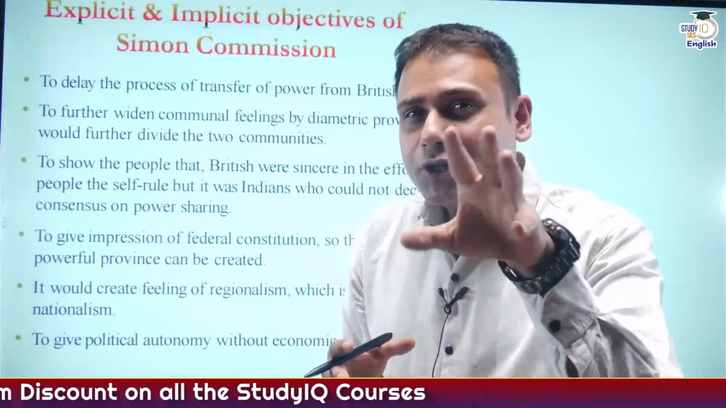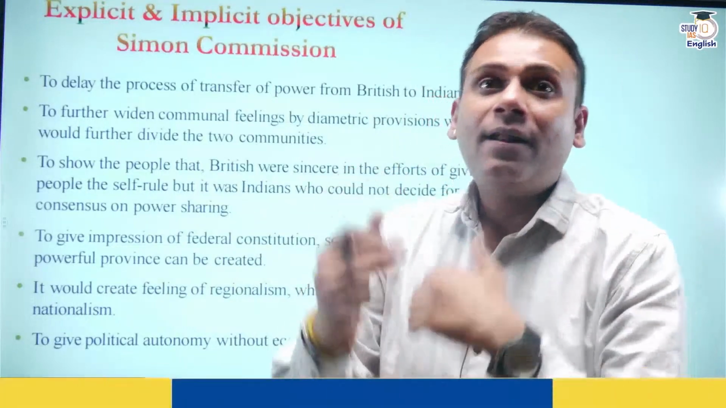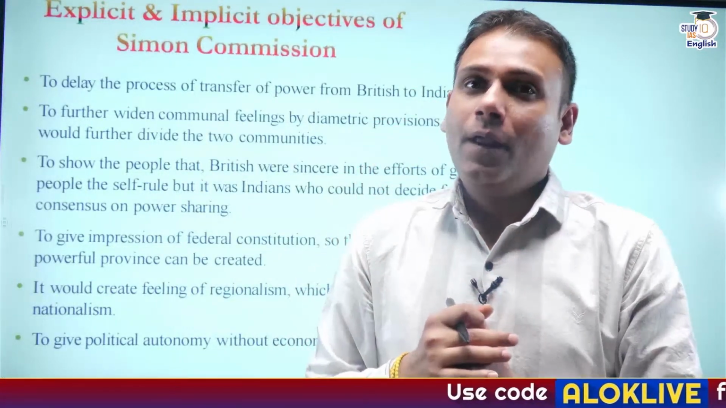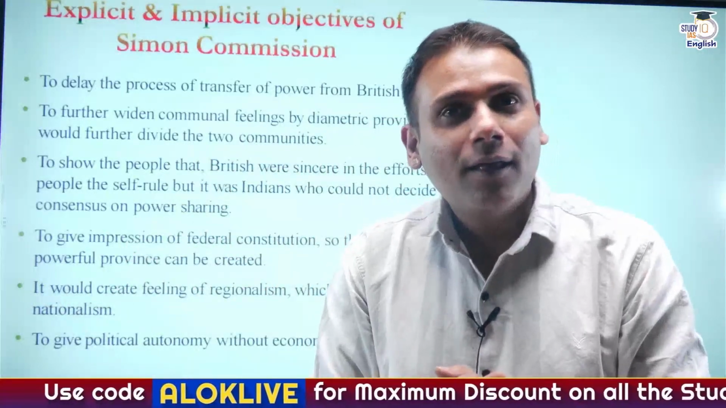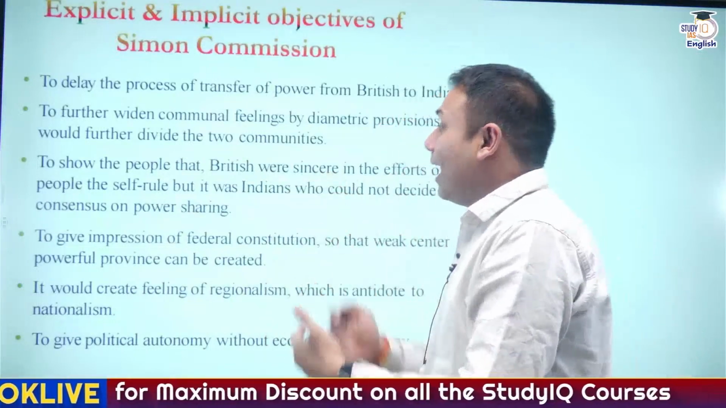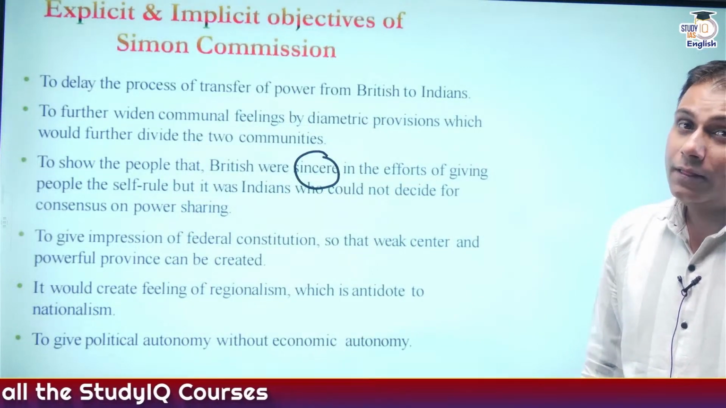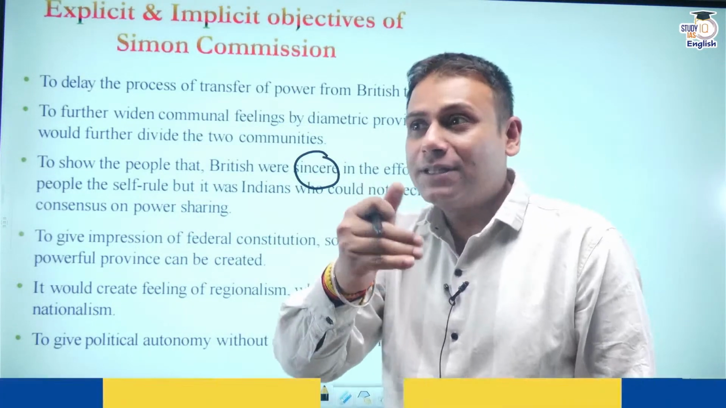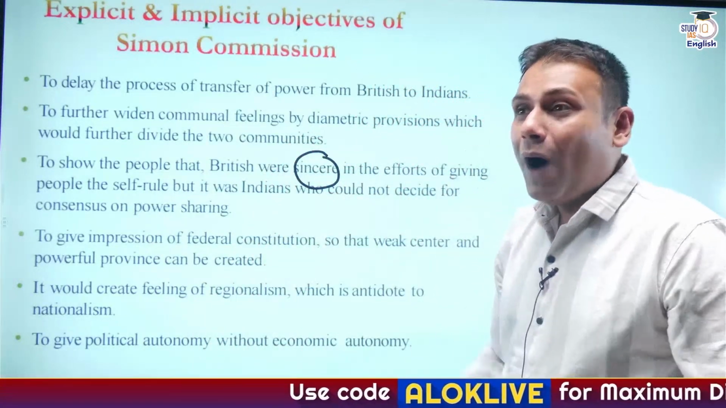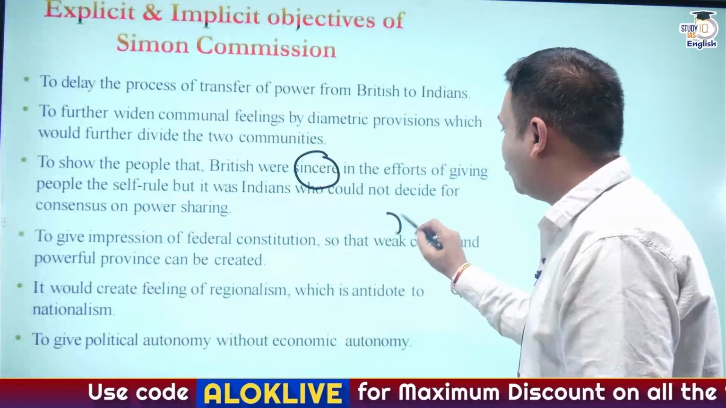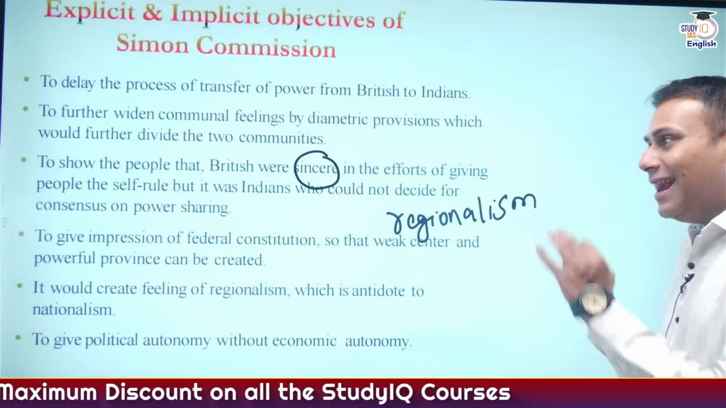So actually, Britishers wanted to show that they're actually sincere in transferring more powers to Indians, but that these are the Indians who are not ready on consensus making. So they wanted to show that they are sincere in transferring the power to the people of India. This was their explicit agenda. But what was their implicit agenda? They wanted to widen the communal feelings by creating the policy of regionalism. Now, how are these people promoting regionalism, let's understand.